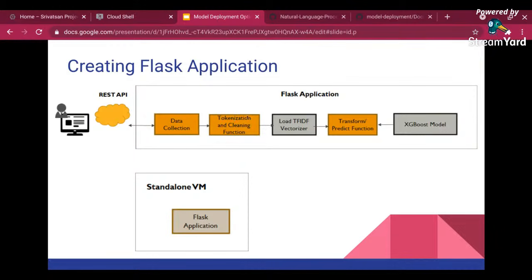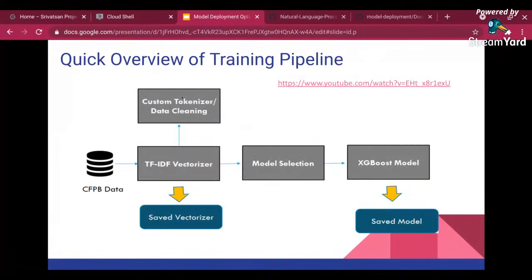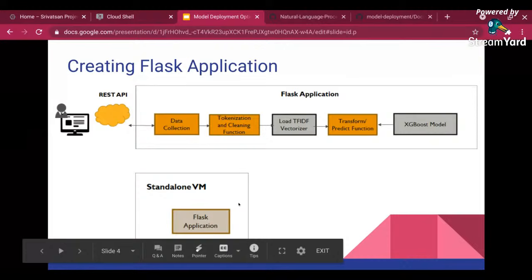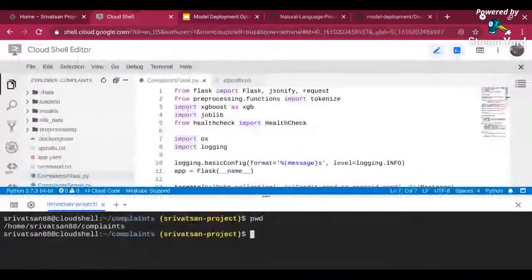I'm going to run the tokenize and cleaning function, which I have created over here. You can see it on the top. I'm going to load the vectorizer that we saved in the training pipeline. I'm going to call the transform of the vectorizer and the predict function, and then predict with the XGBoost model. First, I'm going to run it in a standalone Flask application. So let me get started with that part.